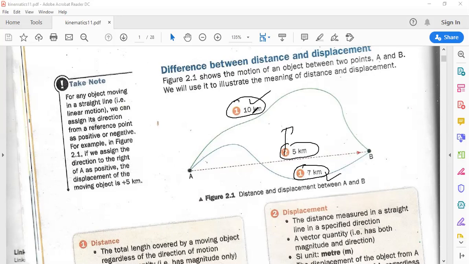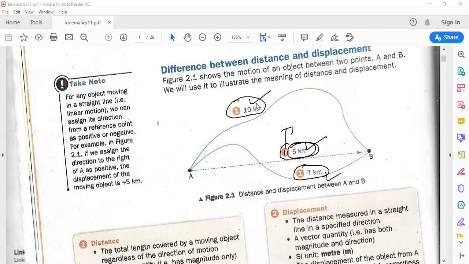Now you can see that the shortest distance between these 2 points is 5 kilometers. So this would be your displacement. So displacement is also defined by taking the shortest length or shortest path between the 2 points. Is it clear by this example that displacement can also be viewed or defined as the shortest distance or shortest path taken?